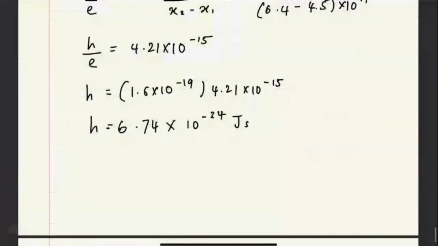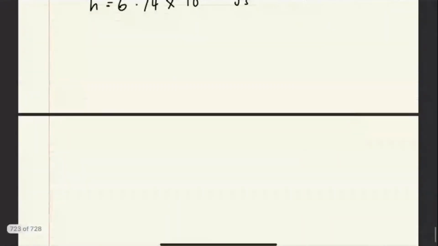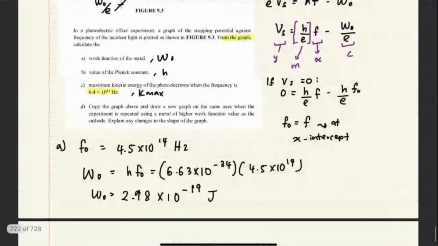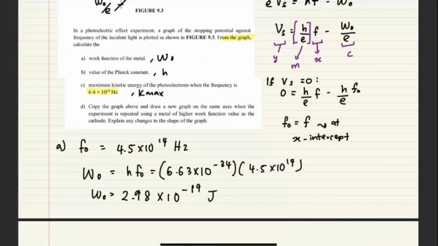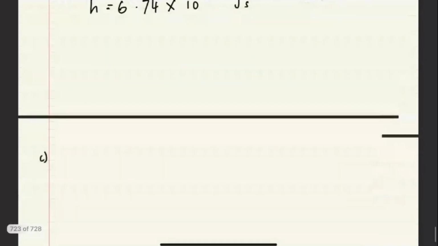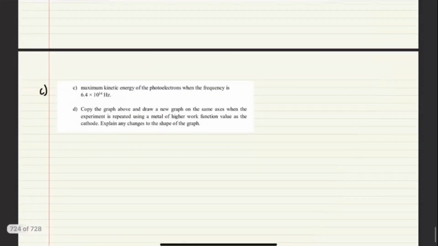Question C. Question C says given that F is equal to 6.4 times 10 to the power of 14. Okay, that's far, so I'll copy this one. Now they ask you to find the maximum kinetic energy.